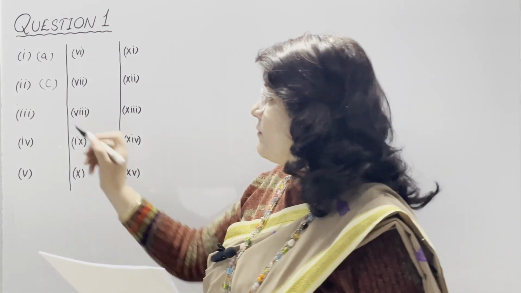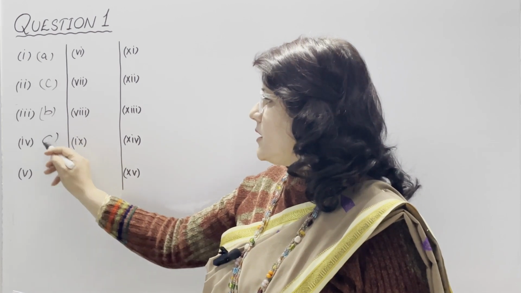In part 3, during the electrolysis of acidified water using inert electrode, which of the following takes place? A. Oxygen is released at cathode. B. Oxygen is released at anode. C. Hydrogen is released at anode. And D. Sulfur dioxide is released at anode. And our correct option is B, which is oxygen is released at the anode. And if we are using copper electrode in the place of inert electrode, then product at anode is nil as copper anode keeps dissolving.